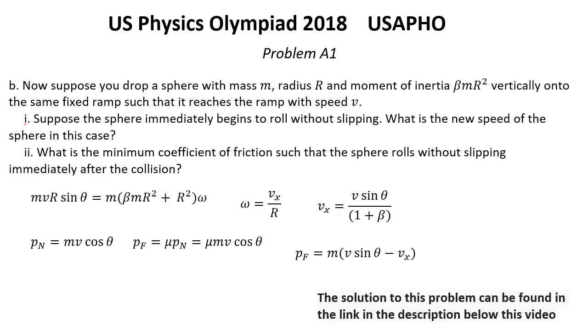initial horizontal momentum minus final horizontal momentum, which is this expression, or the change of horizontal momentum equal mv beta sine theta over 1 plus beta. Using this equation and this equation, we can find the minimum possible coefficient of friction. That will be beta tangent theta over 1 plus beta. That was the solution for problem A1.